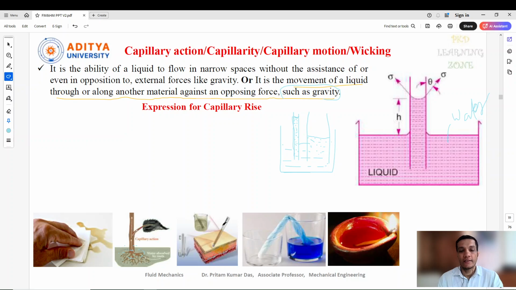Okay, similarly this is another example, and this is one more example that I have given: drug delivery to our health, or to our body. There also capillary action is working.